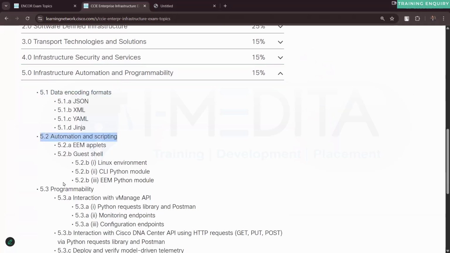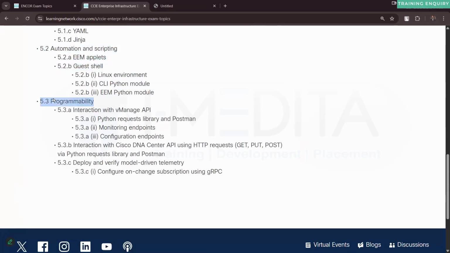Typically this content is delivered in a video recorded format: data encoding formats, automation and scripting, EEM and all that thing we can talk about. Guest shell, I can talk about these things actually. But when it comes to programmability, they want you to know about the vManage API.